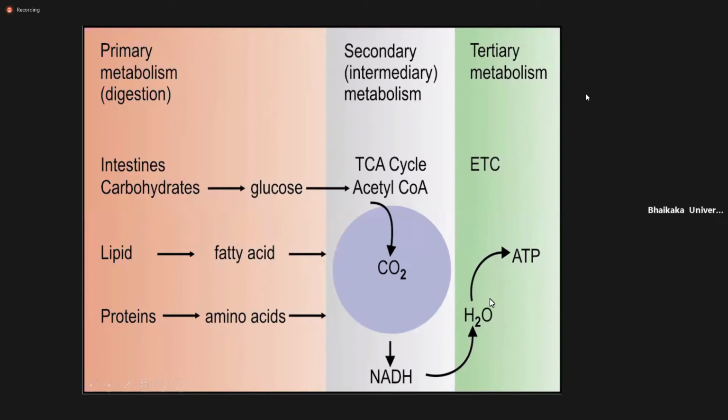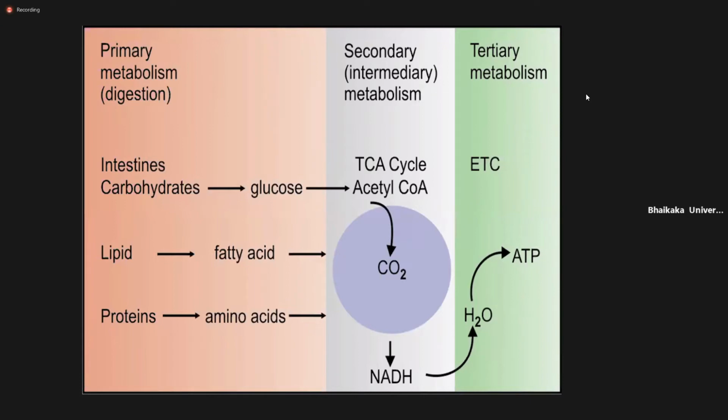In the ETC cycle, with the help of oxygen, this NADH produces ATP from ADP. So simply, from our food molecule, we end up with ATP. This is the simple biological oxidation and ETC.